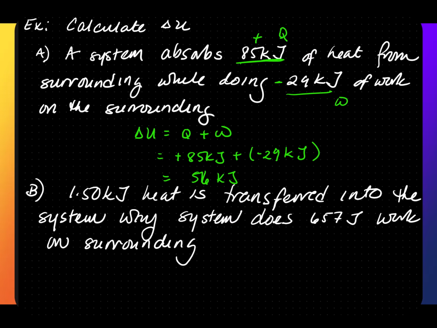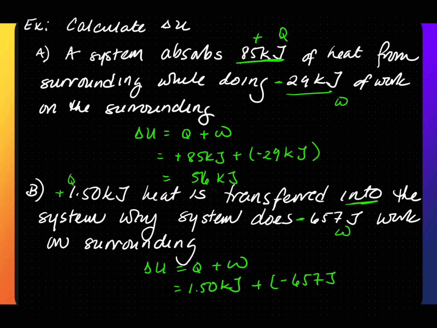Here we have 1.5 kilojoules of heat transferred into the system. Since heat is transferred into the system, that means this is positive Q. It is being absorbed. While the system does 657 joules of work on the surroundings, that means the system is doing the work, so that's a negative. So delta U is equal to Q plus W. This is equal to 1.50 kilojoules plus a negative 657 joules.